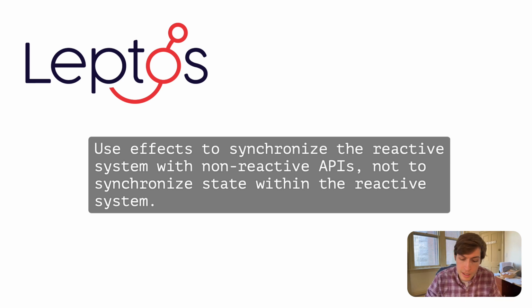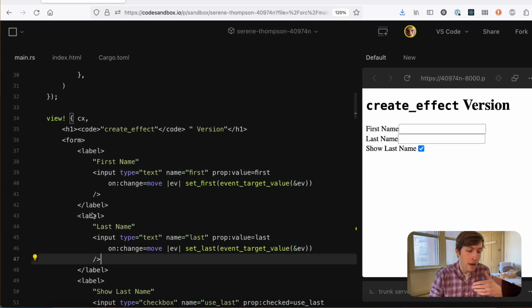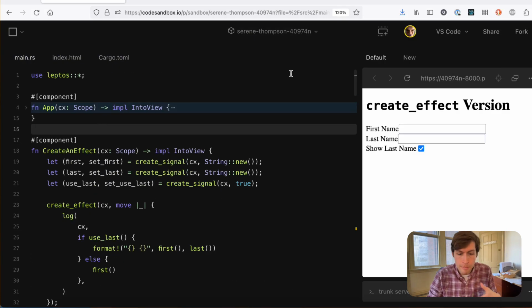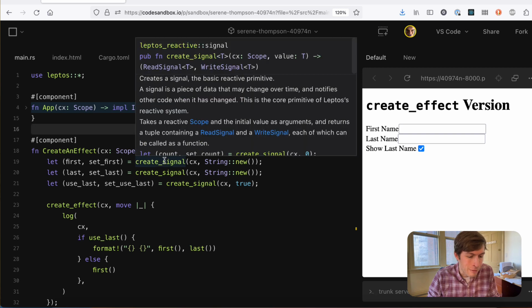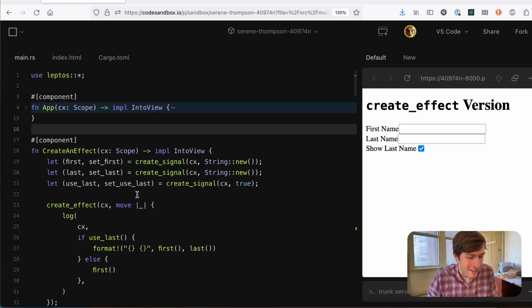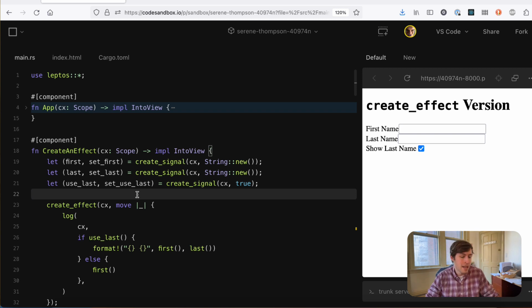Let's jump into an example to see. I'll show you first when create effect is really powerful. And I'm going to be using CodeSandbox. I'm really excited about this CodeSandbox Rust support. It makes it really easy for me to share code examples with you. And it has great Rust analyzer support and stuff. It's almost like you're in an IDE. So really cool.